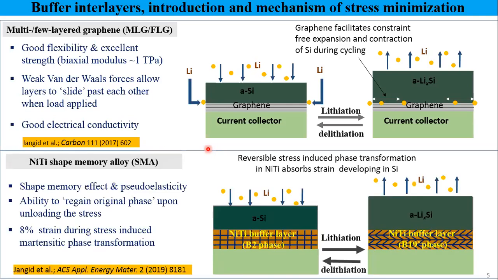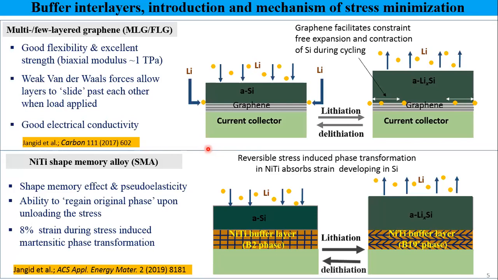Okay, so the third example of interlayer which I use in my work is NiTi based shape memory alloy. By its name, it suggests that it has shape memory. Shape memory suggests that when you apply some load, its original phase converts into some other phase, and when you remove the load, that phase comes back to its initial phase.